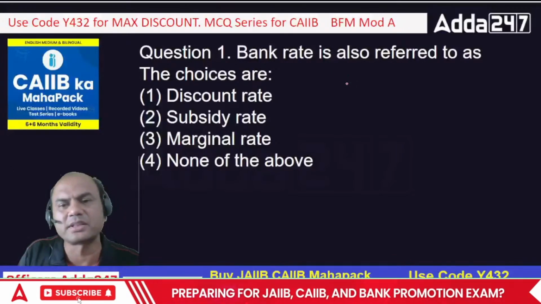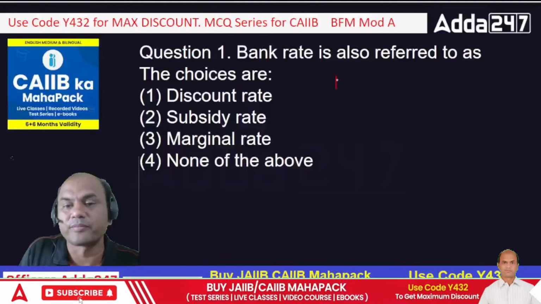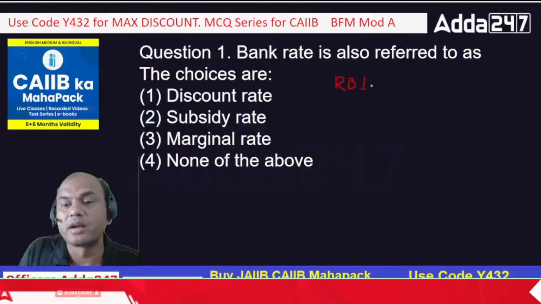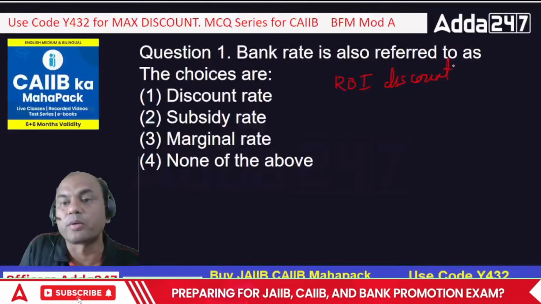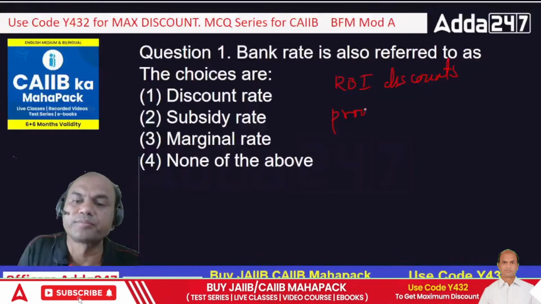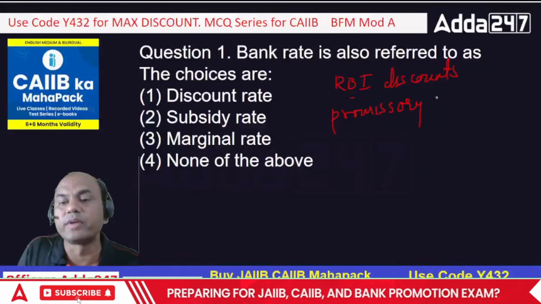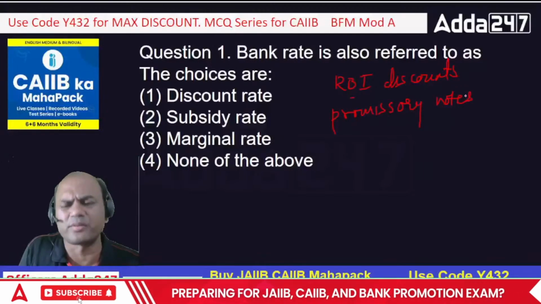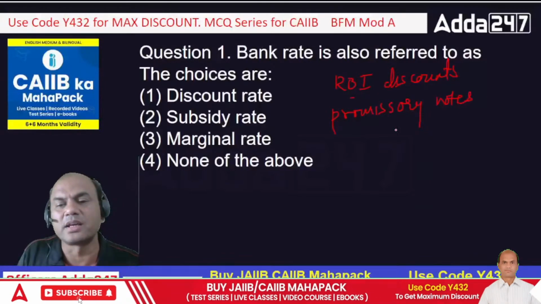Bank rate means the rate at which RBI discounts the promissory notes of various banks and gives them money. So it has now been combined with the MSF rate.